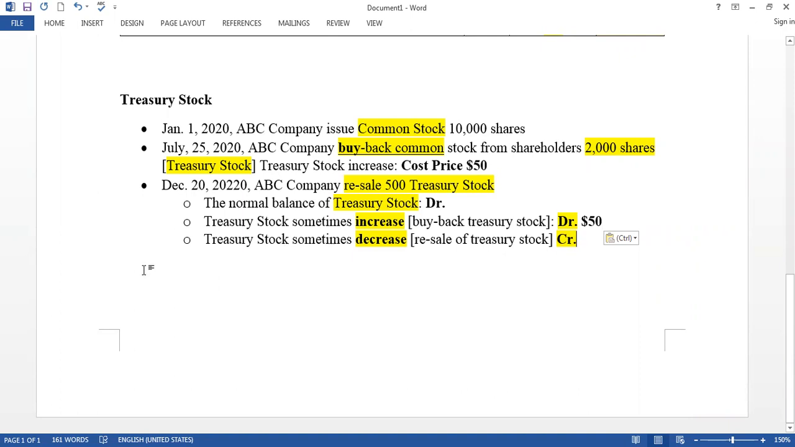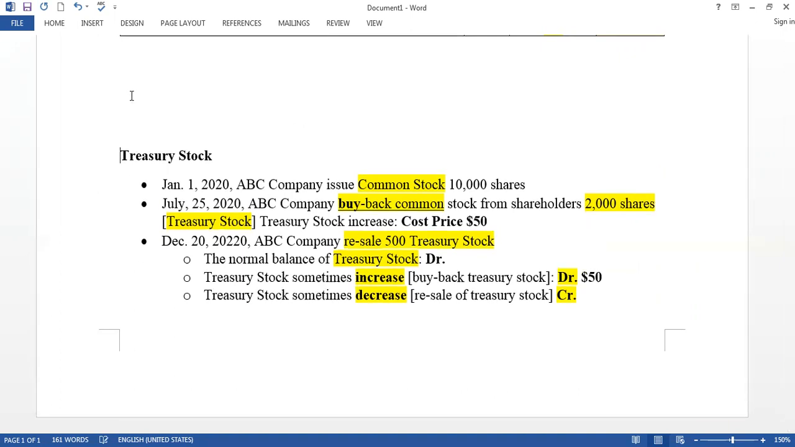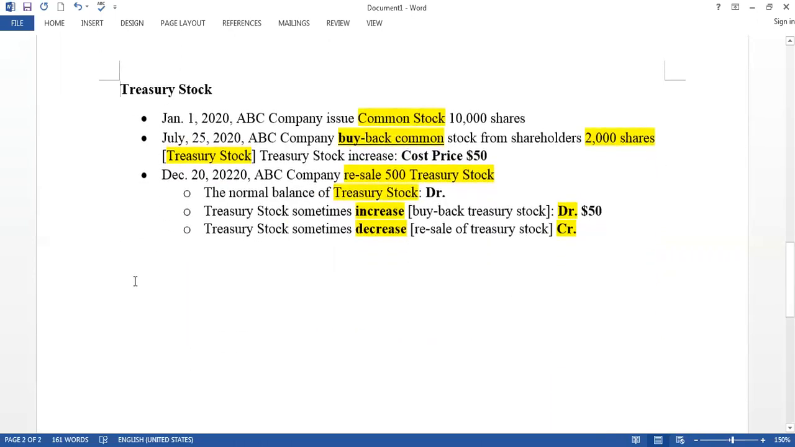That means we buy back. Now look at here, what are the other transactions related with treasury stock? So you buy treasury stock, and the cost price is $50. Now a few days later we find that we sell treasury stock.